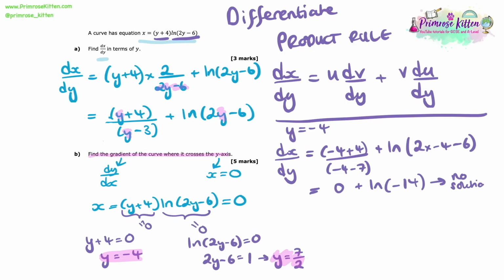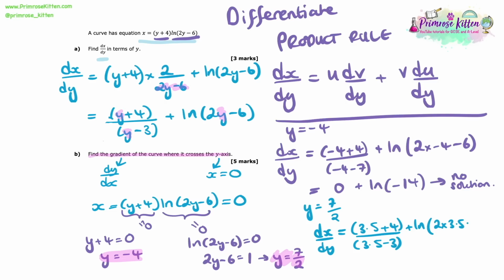So that means that we now need to substitute in y equals 7 over 2. So now let's do exactly the same thing, but this time with y equals 7 over 2. So dx/dy is going to equal (7 over 2 plus 4) over (7 over 2 minus 3), and then that's plus ln of (2 times 7 over 2 minus 6).